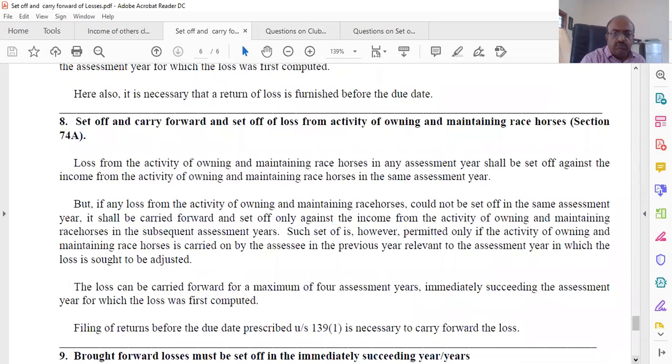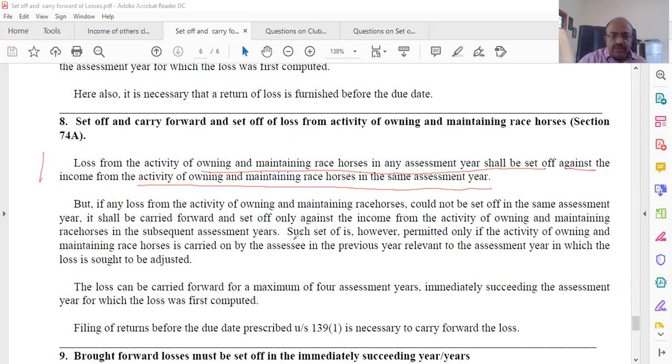Same for set off and carry forward of losses from the activity of owning and maintaining resources. Loss from the activity of owning and maintaining resources in any assessment year shall be set off against the income from the activity of owning and maintaining resources in the same assessment year. This we have already seen. But if any loss from that cannot be set off in that year, then it can be carried forward.